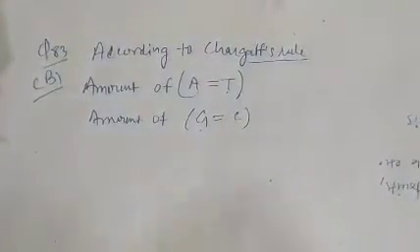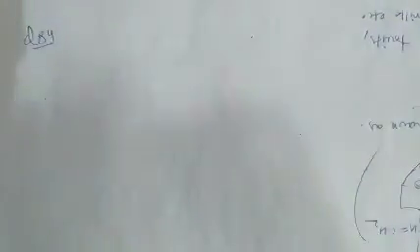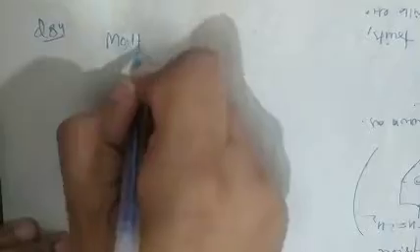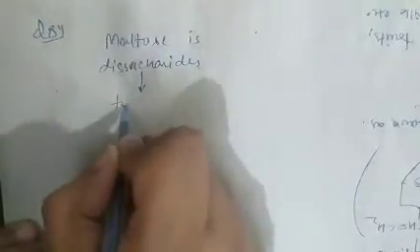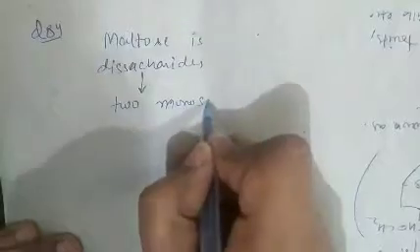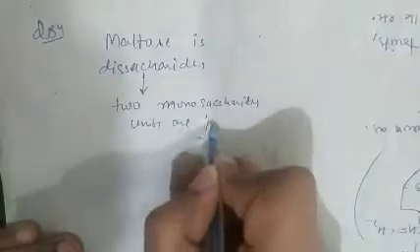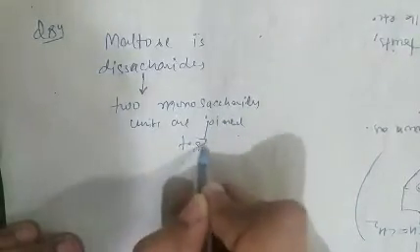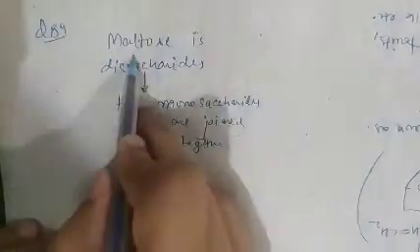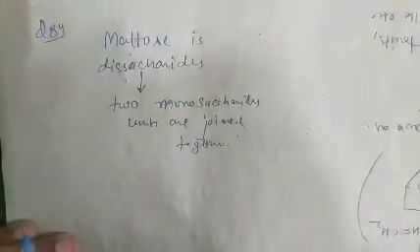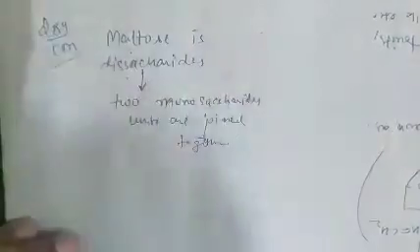See question number 84. In question number 84, what is given there? The question is, which of the following carbohydrates is a disaccharide? As we know, maltose is a disaccharide, in which two monosaccharide units are joined together. Or we can say on hydrolysis it gives two monosaccharide units. So question number 84, option D is correct.